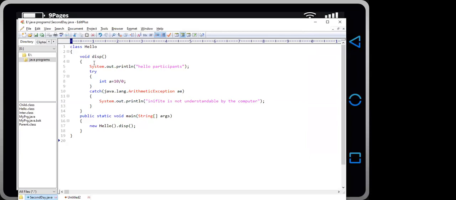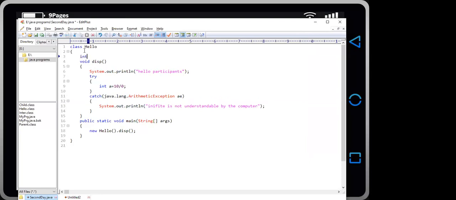Okay, suppose we have another type of example. We are using the concept of array: 10, 34, 56, and 74. Here we have an array.